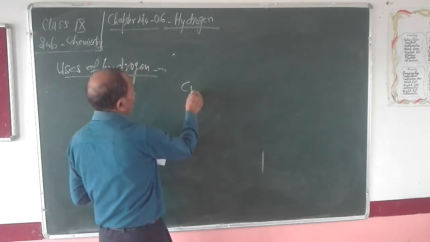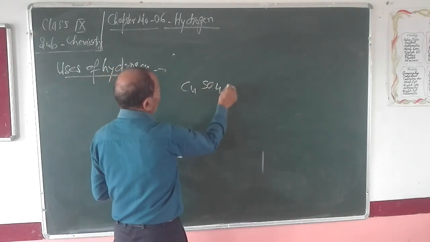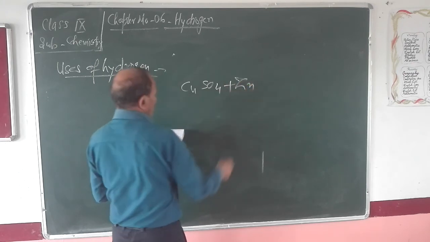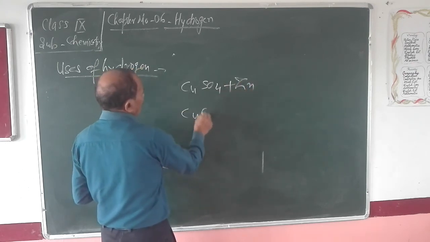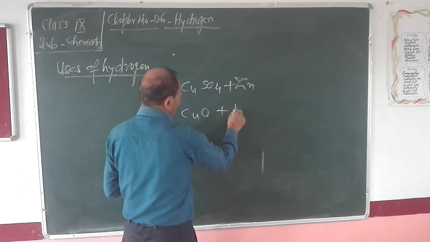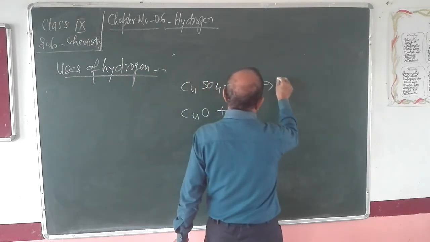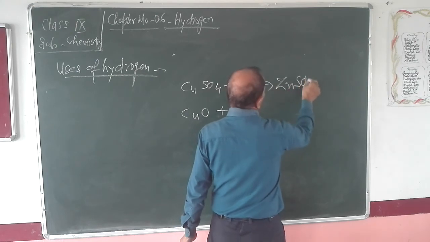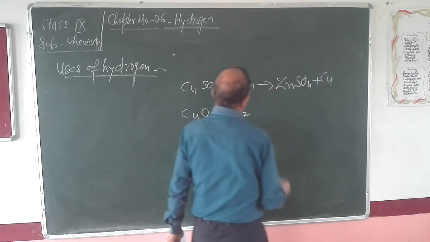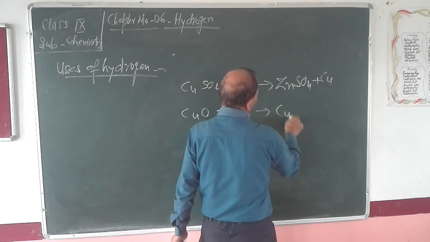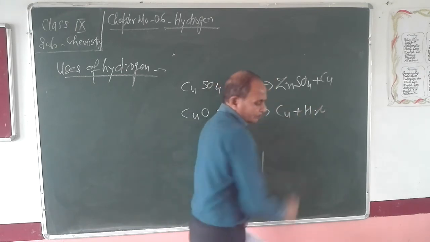For example, you can take CuSO4 plus zinc, and in the same way, copper oxide plus hydrogen. The first reaction will give rise to ZnSO4 plus Cu. The second reaction will give rise to Cu plus H2O.